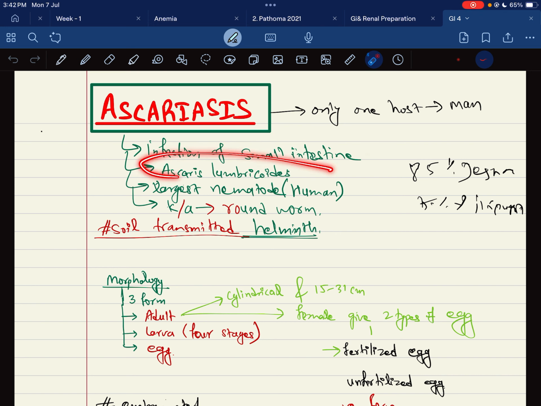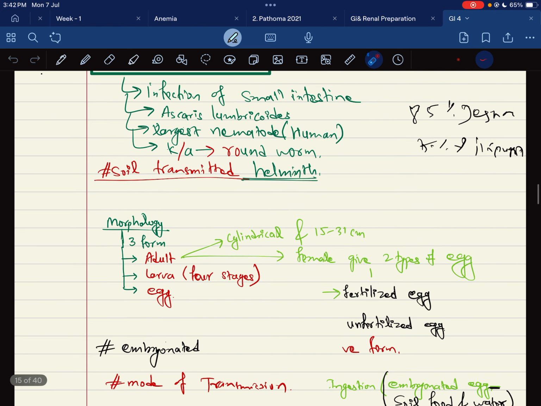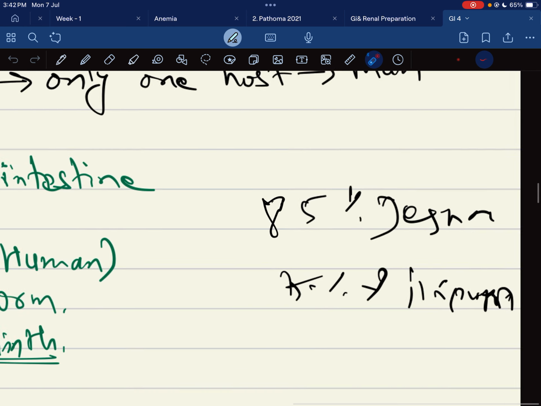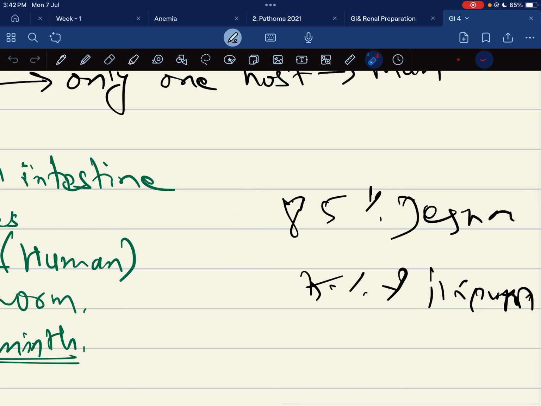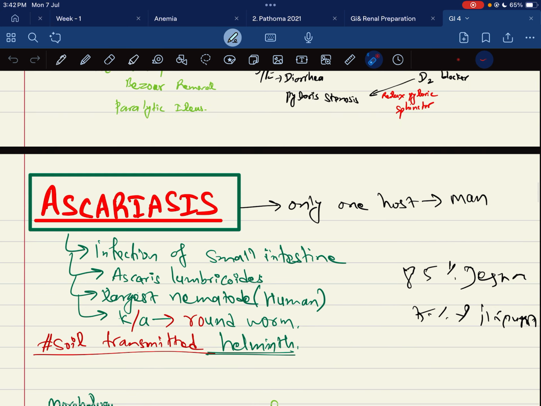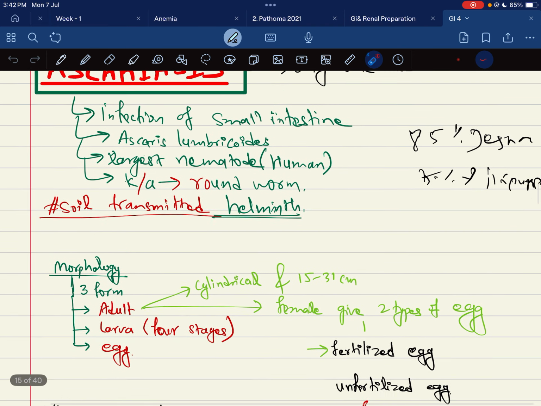And Ascaris lumbricoides, the organism known as Ascaris lumbricoid, is the largest nematode in the human body. It is the largest nematode, also known as roundworm. When we look, it is 80% found in the jejunum and 75% found in the ileum. So regarding transmission, it is like